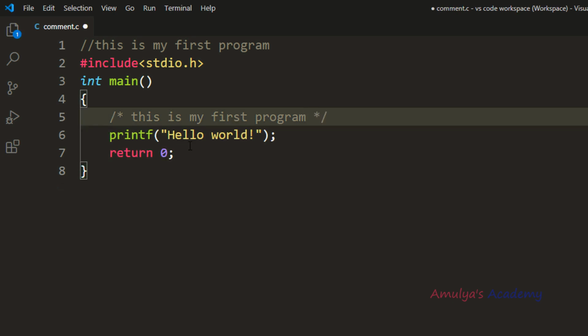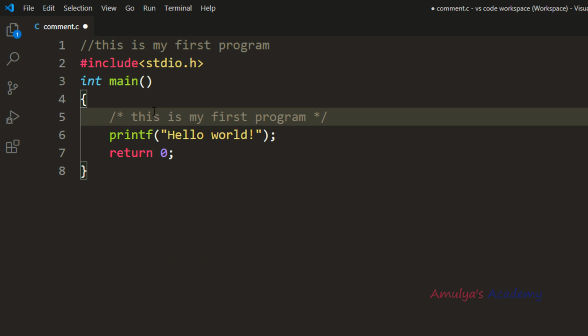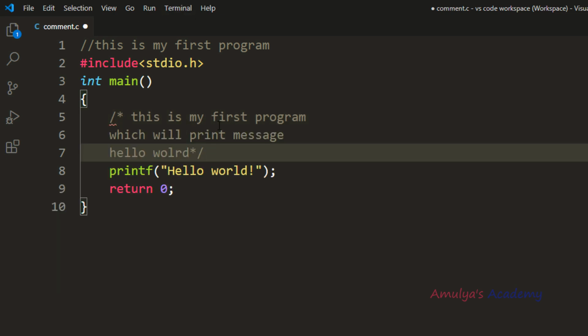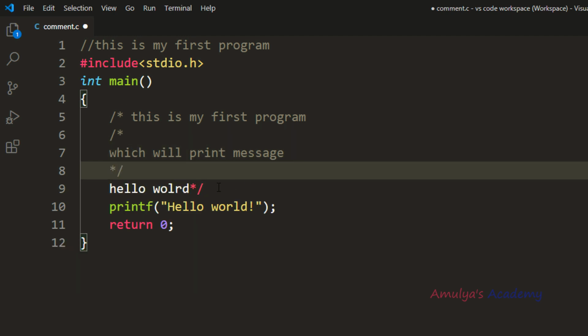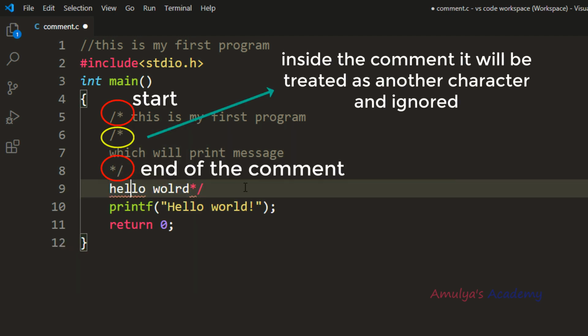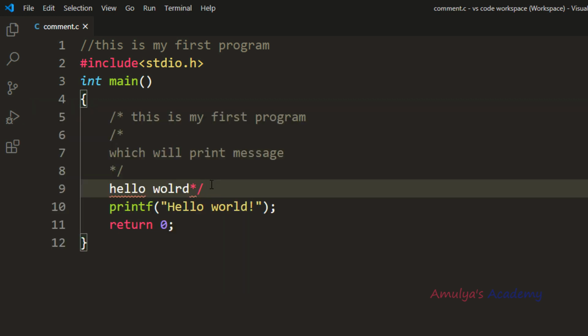Like this. Nested comments are not possible. When we are using multi-line comment, at that time using nested comment is not possible. For example, if I am using another comment here, that is another multi-line comment, and if I am ending this like this, here we can see we'll get error. This is not the comment now. Now if I try to execute this, I'll get error. Here we can see. Nesting the multi-line comment is not possible. Here I am talking about the multi-line comment.